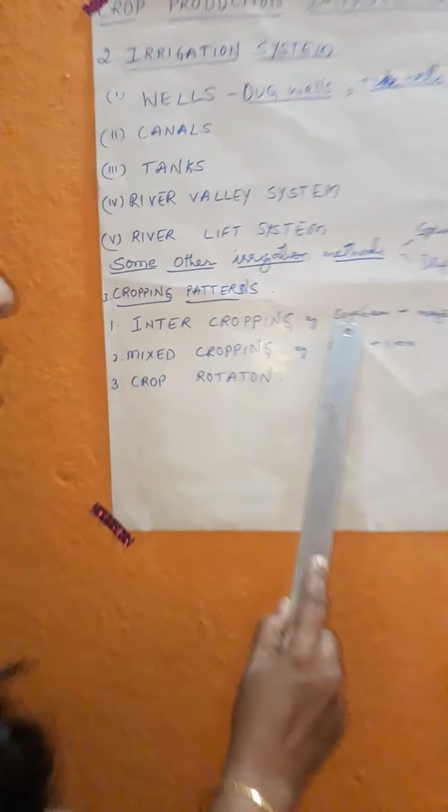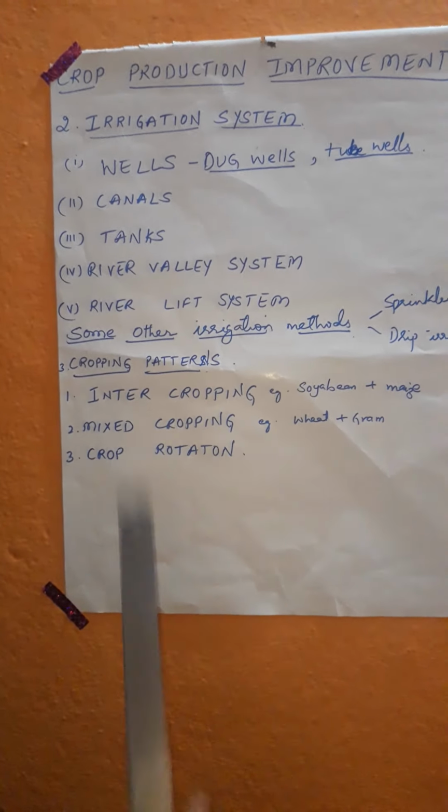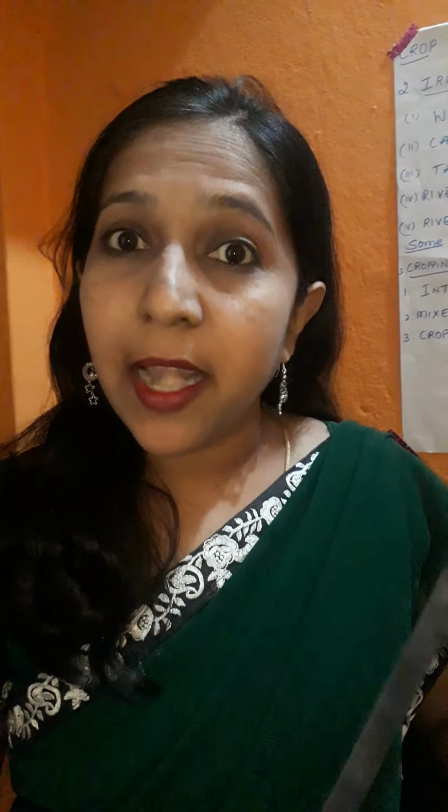By following the row pattern you can get two different types of crop plants. Applying fertilizers will be easy, irrigating the field will be easy, harvesting and threshing will be easy, and nutrients also will be replenished and soil fertility is maintained.